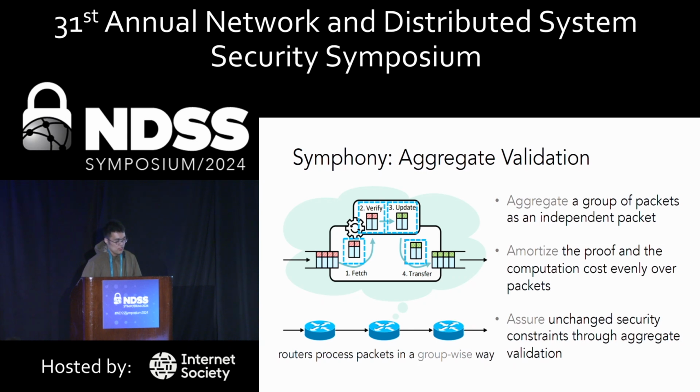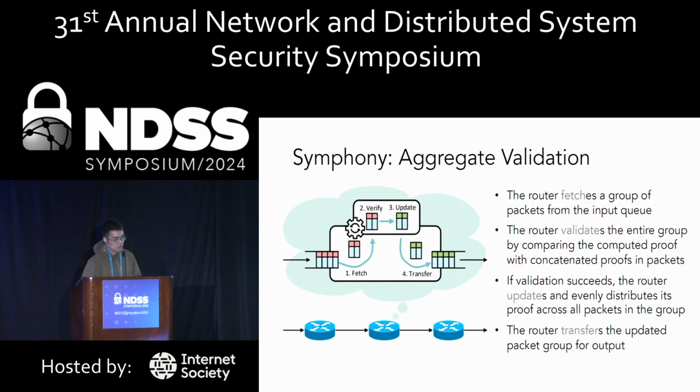Instead of treating each packet separately, Symphony enables routers to process packets in a group-wise way. By aggregating a group of packets as an independent input to compute proofs, we amortize the proof computation cost evenly over packets. And since each packet carries an entire proof for verification, we assure unchanged security constraints.